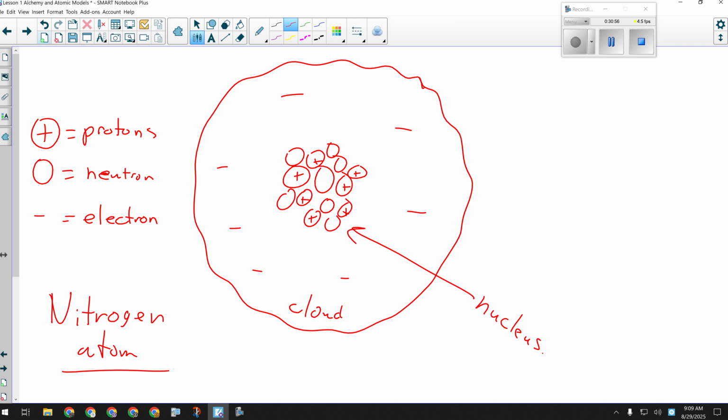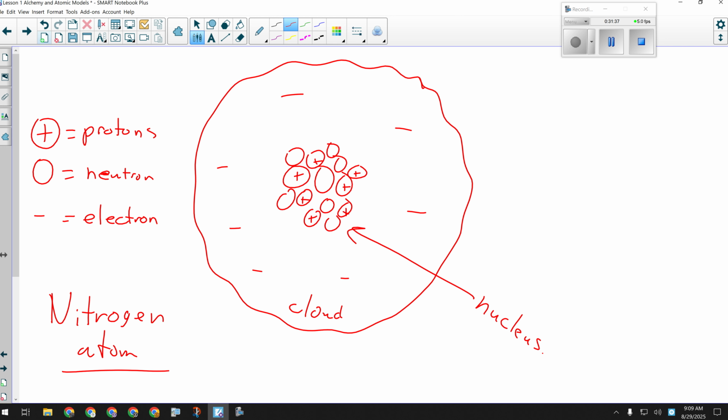That would be a 5-mark question. I would give you 1 mark for having 7 protons, 1 mark for having 7 neutrons, 1 mark for 7 electrons, and 1 mark for having everything in the right place. So that would be the protons and neutrons in a nucleus and a cloud containing the electrons. And then that would also be another mark for having the right model. That would be de Broglie's electron cloud model. Okay, 5 marks. Pretty easy 5 marks, especially since I'm telling you I'm absolutely 100% going to do this.